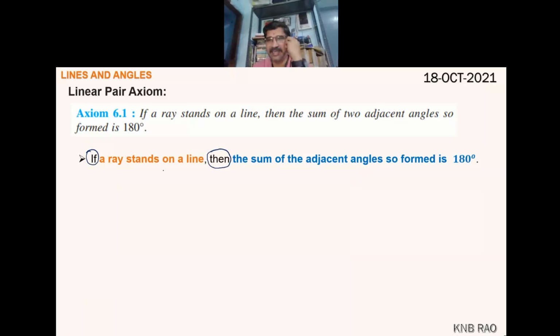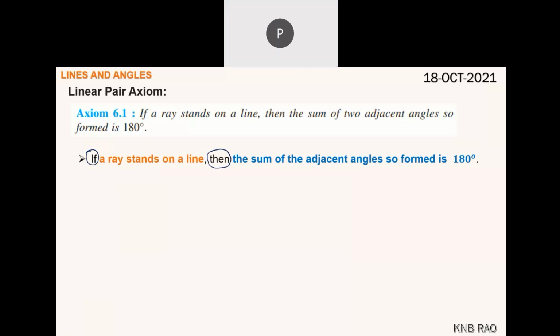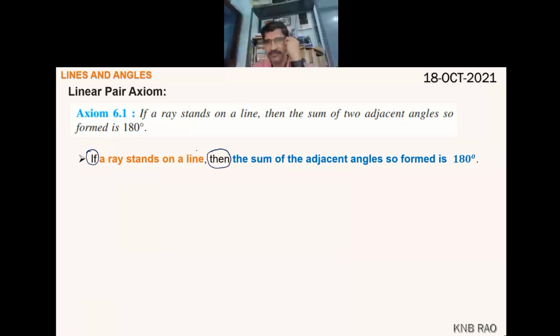Friend, sir, have you learned if-then type of statements in English? No, sir, in Hindi we learned, sir, Sanketvachak. Okay, I don't know much about that, but we were having if-then type of statements.